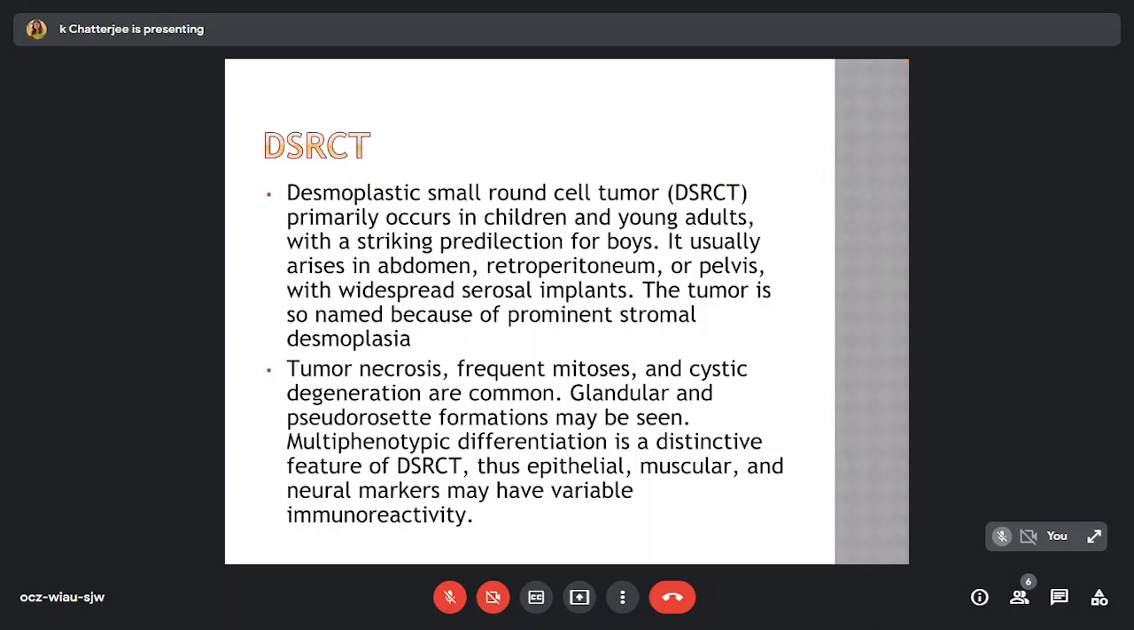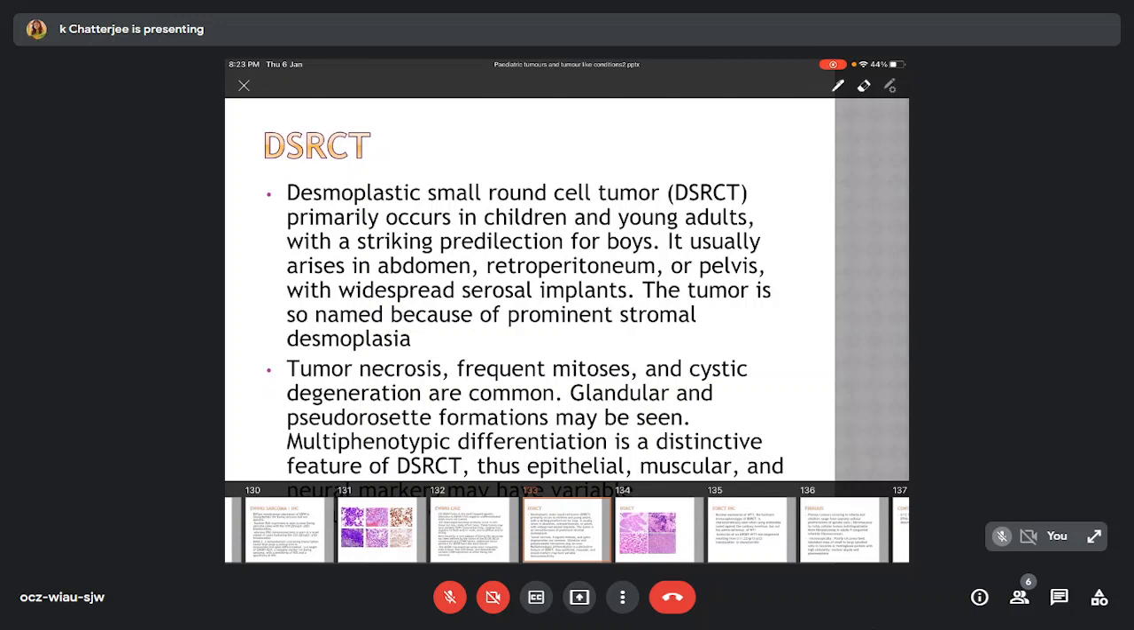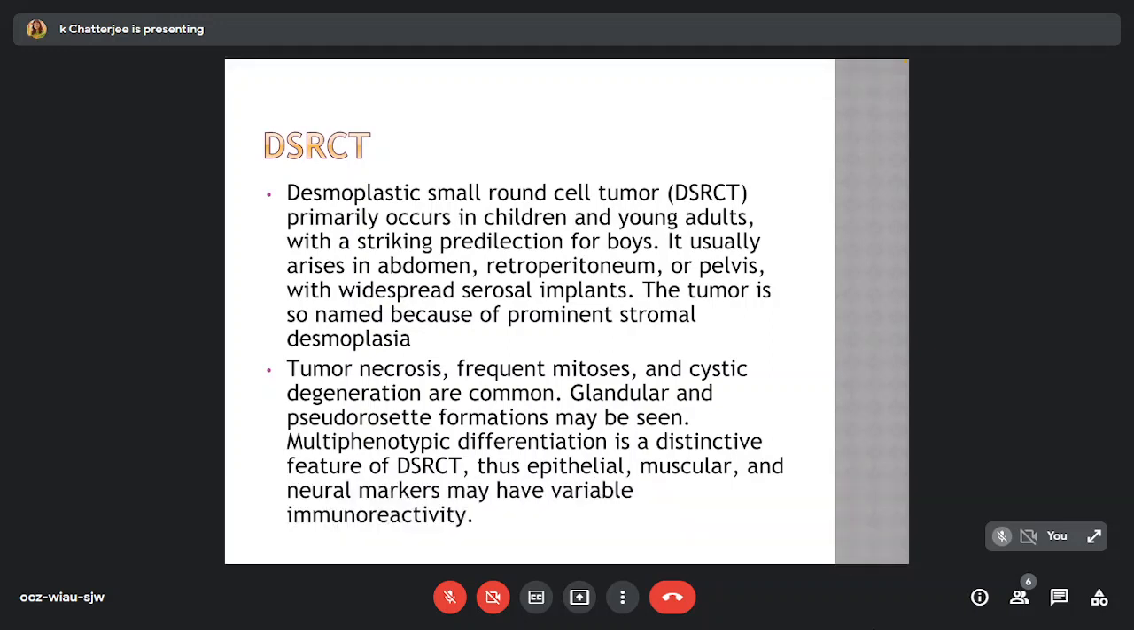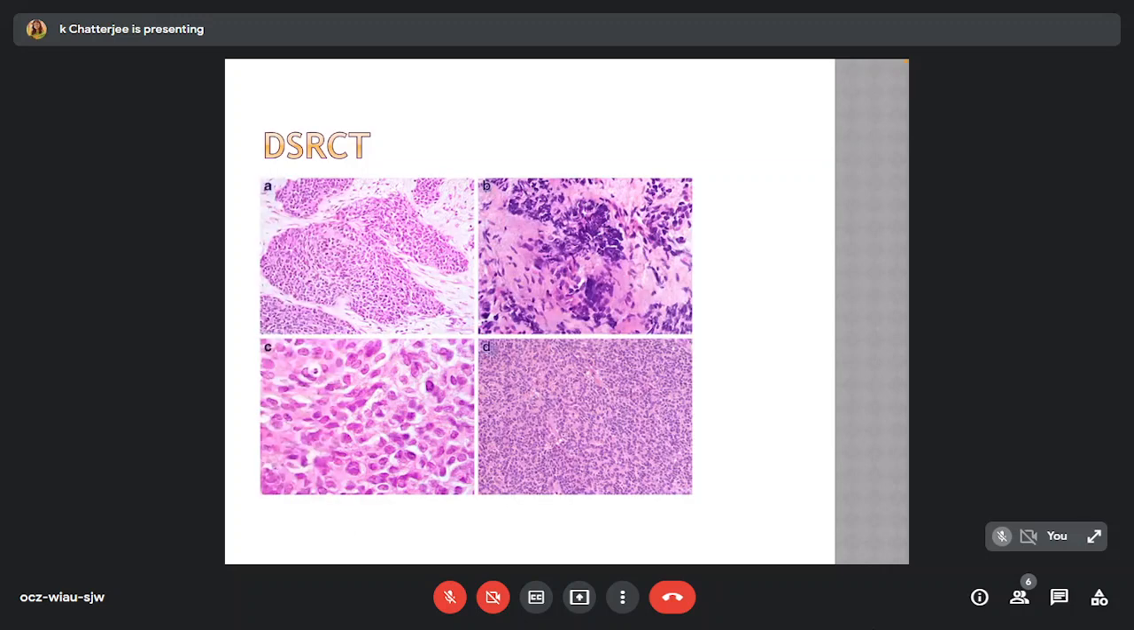boys. It usually arises in the abdomen, retroperitoneum, or pelvis with widespread serosal implants. The tumor is so named because of prominent stromal desmoplasia. Tumor necrosis, frequent mitosis, and cystic degenerations are common. Glandular and pseudo-rosette formations may be seen. Multiphenotypic differentiation is a distinctive feature of this tumor, thus epithelial, muscular, and neural markers may have variable immunoreactivity.